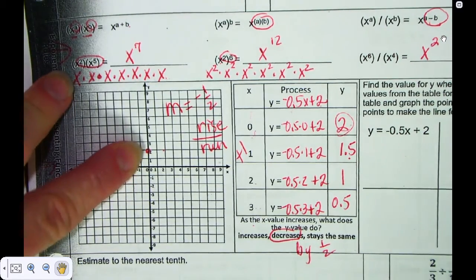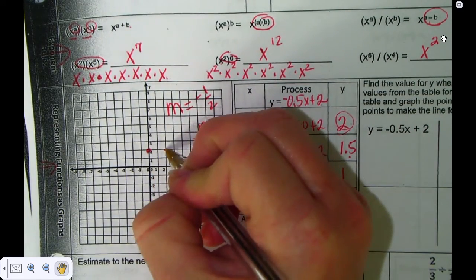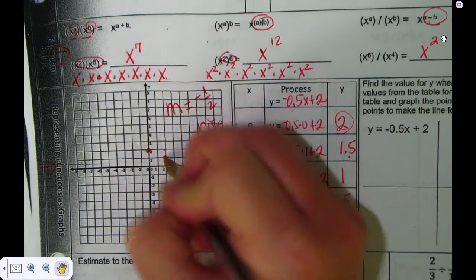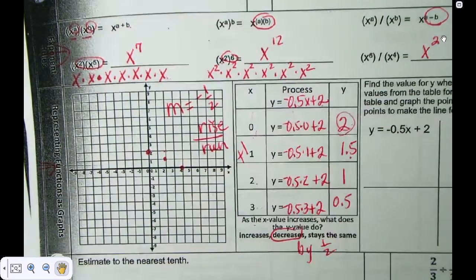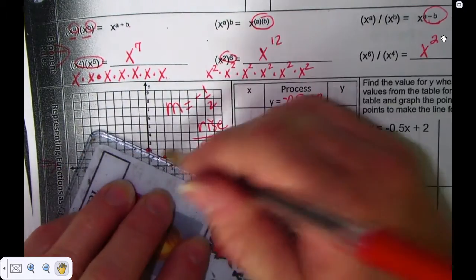Wake up. I know it's Monday morning, but come on. I'm going to run. How many? 2. Then, why down 1? It's negative. Run 2, down 1. The slope is negative, so it's got to come down.